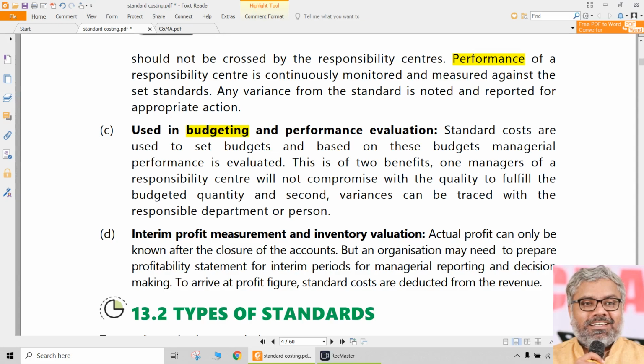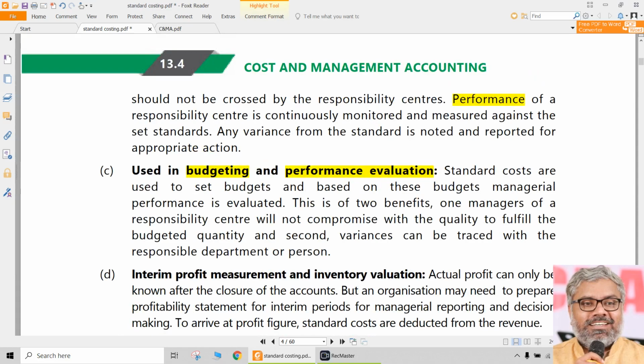And definitely standard costing is useful for budgeting also, and that's what I have been talking about. It is useful for performance evaluation also. Performance evaluation is a very important aspect in every organization. Why? First of all, each year, whether an increment has to be given to a person or not, a manager or a worker, or any bonus or incentive should be given or not, all that depends upon the performance. Government organizations, it's a different story. They might get increment on the basis of time. Every year they may get standard increment.